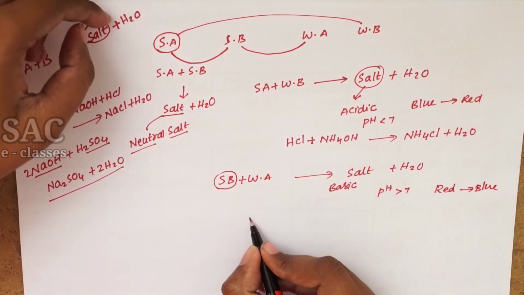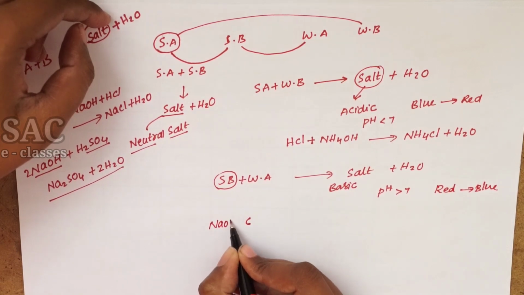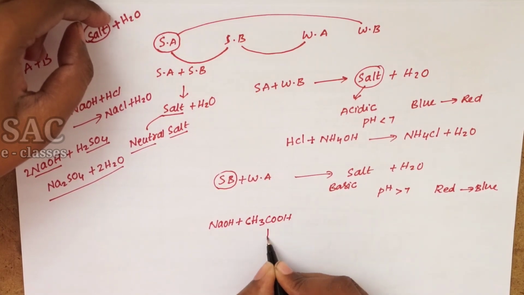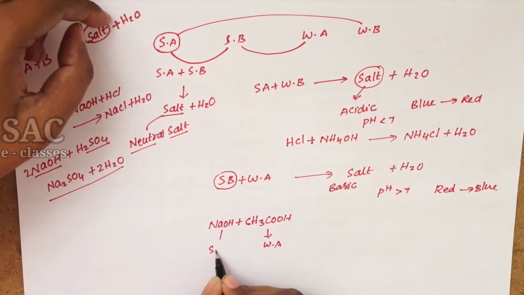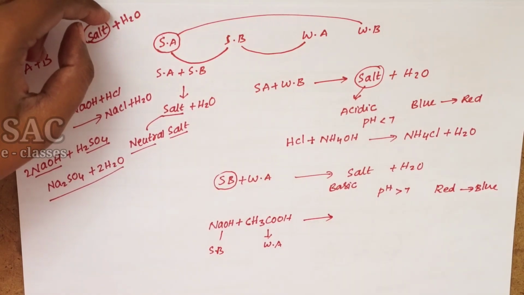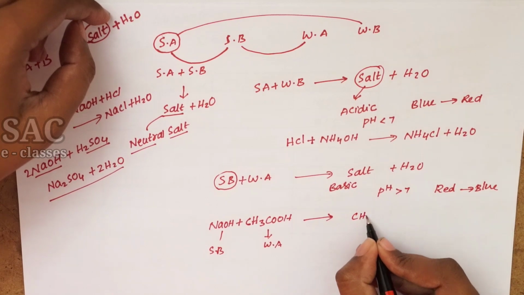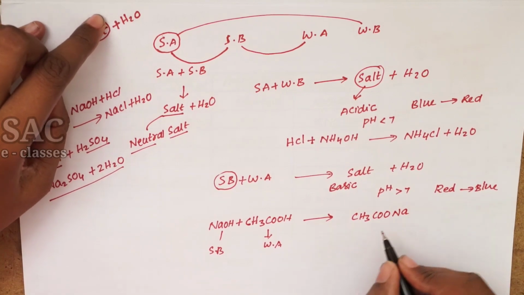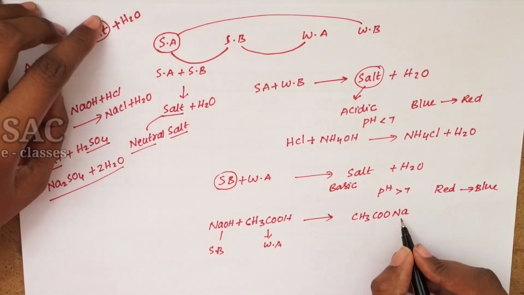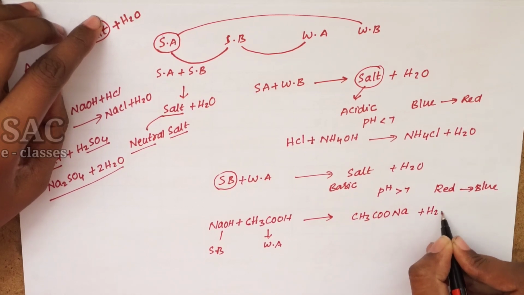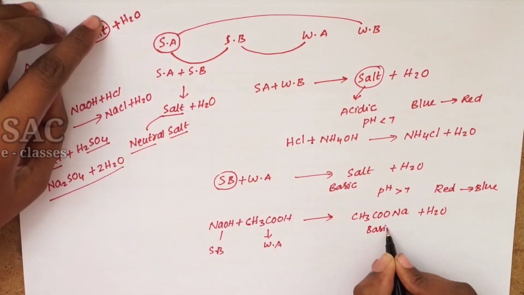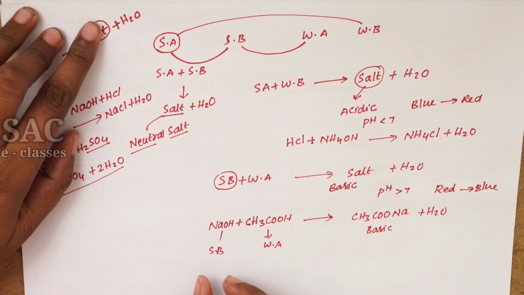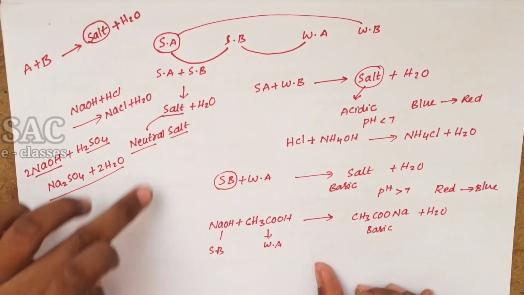The best example is whenever NaOH, caustic soda, is treated with acetic acid, which is a weak acid, and it is a strong base, we will get CH3COONa, sodium acetate, or sodium ethanoate, and water. It is basic in nature because it is formed due to the action of a strong base with a weak acid. These are the 3 types of salts.